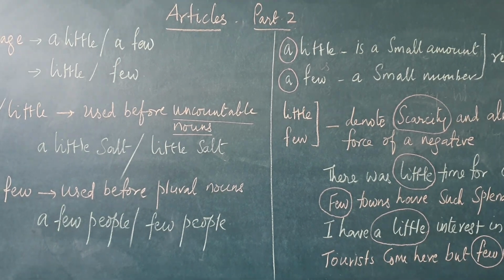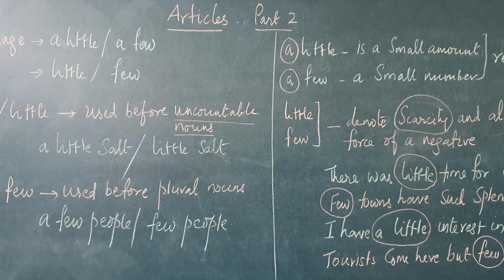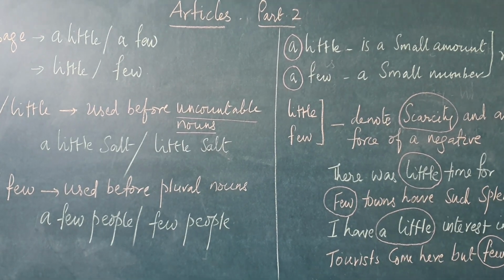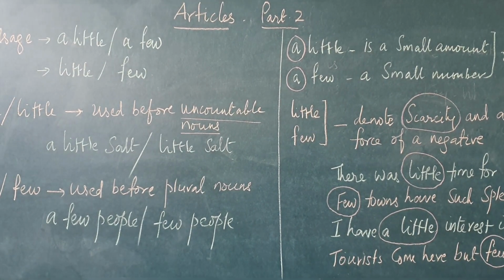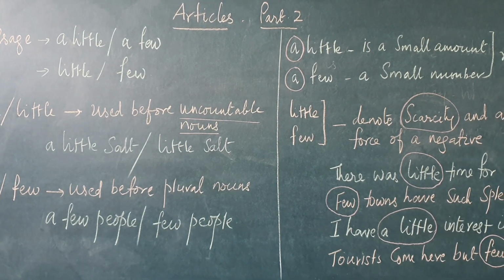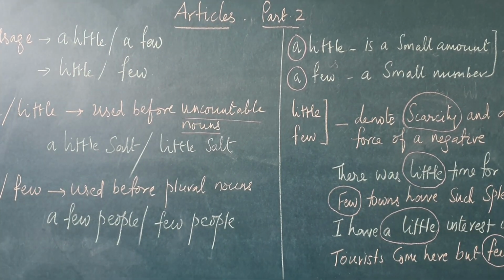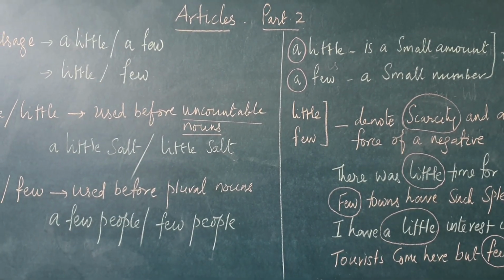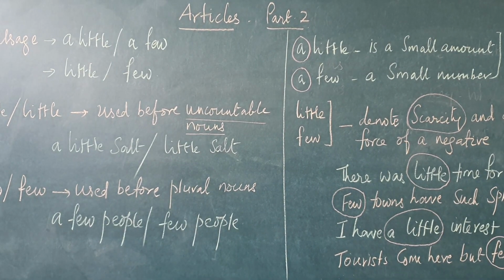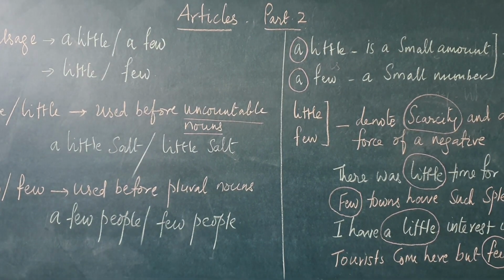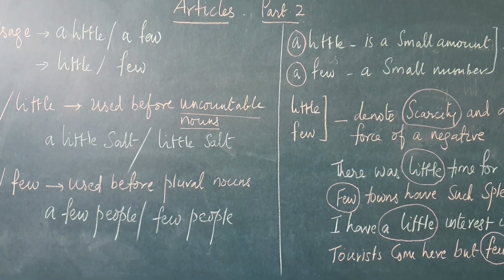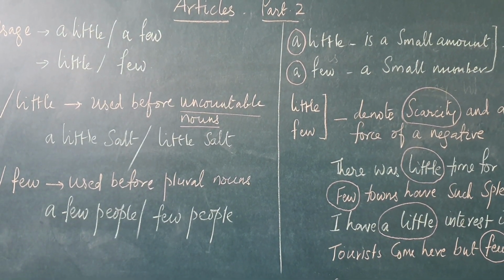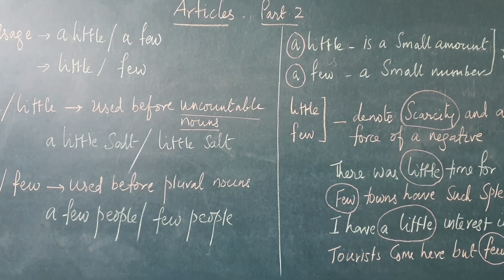I was a little anxious. I was a little annoyed. I was a little impatient. The paper should be a little thicker, a bit more thickness should be there. Can you walk a little faster? Would you like a little soup, a small quantity of soup?